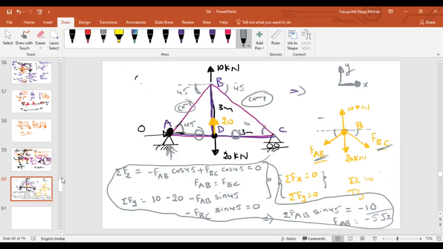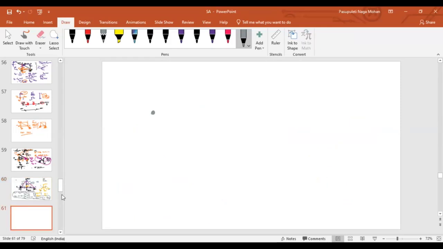Why? Because how many members are connected here? 4 members. 1, 2, 3, 4. What is Lami's theorem, sir? 3 only possible. Let us say this is F1, F2, F3, alpha, beta, gamma. Now, what does Lami's theorem say? Can you tell me?